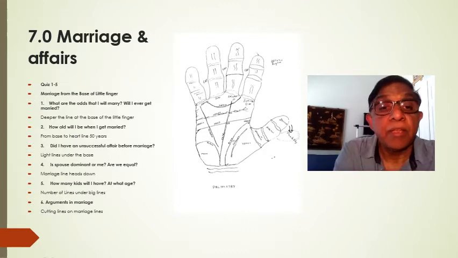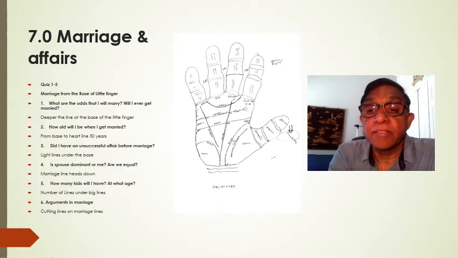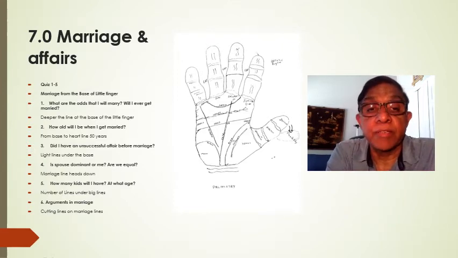This is the question. The deeper the line at the base of the little finger, the better the chances that they will marry. The years are calculated from the base of the finger down to the heart line. The heart line is taken as 50 years and the base of the finger is 0. Wherever there is a bold line coming out on the side, at that point you take the section and calculate at what year, what age, he will get married.